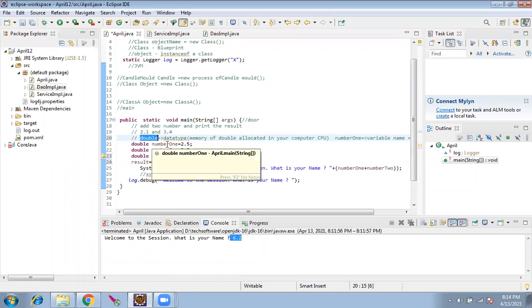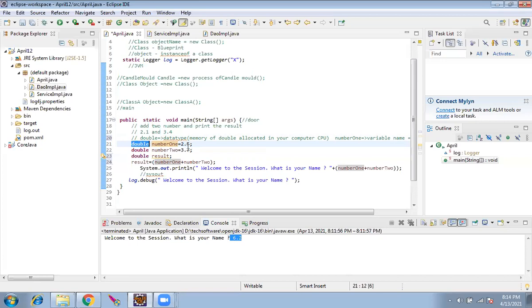So I have a variable. I'm storing the first value 2.5 in it. It is a data type double. Second variable, it is also double. Third variable is the result. So I am going to add these two, and I can now use the result here instead of adding. I can also give the result in the logger.